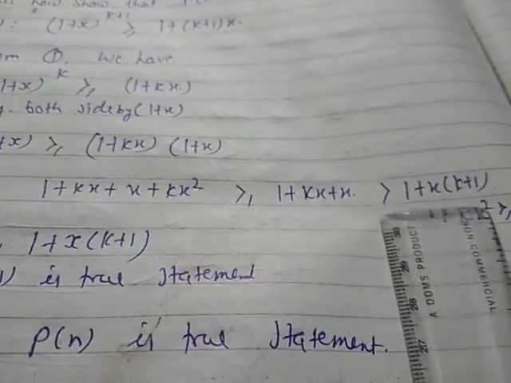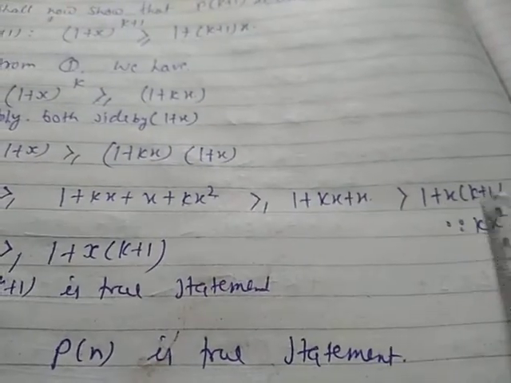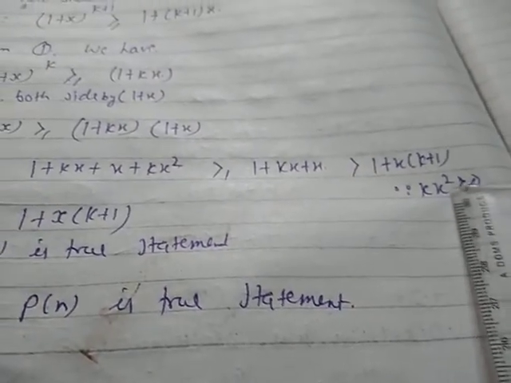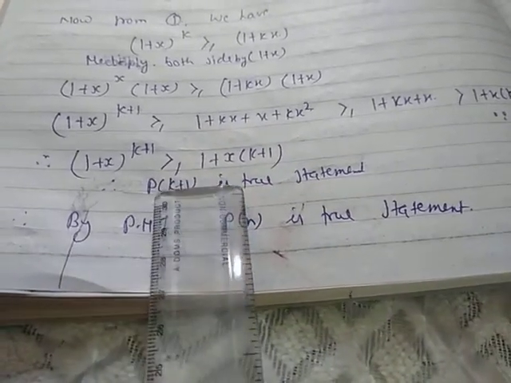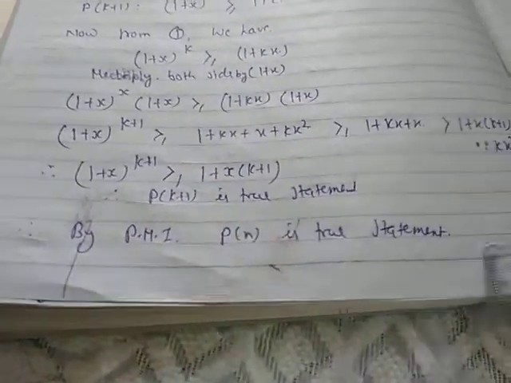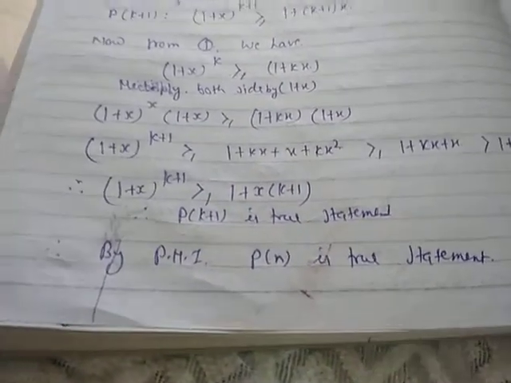That I have written here. And when you take x as common, it will be (k + 1). Therefore kx² is always greater than or equal to 0. Hence (1 + x)^(k+1) is greater than or equal to 1 + (k + 1)x. This is greater than this one, and this is greater than this one. Hence this one will be greater than this one. Hence by PMI, Pn is a true statement.